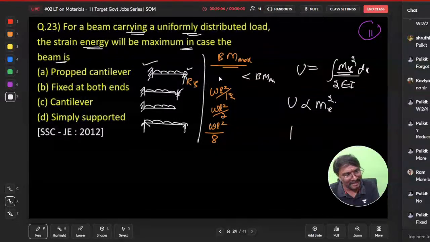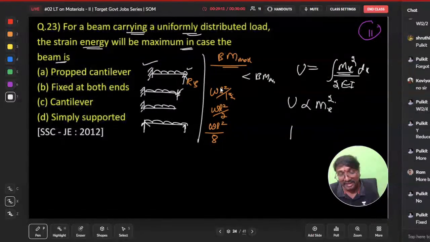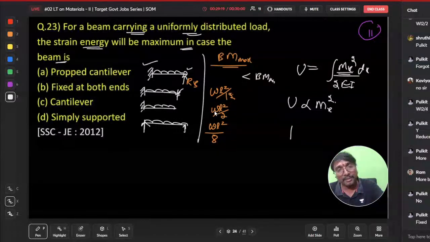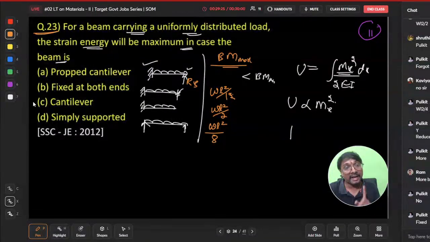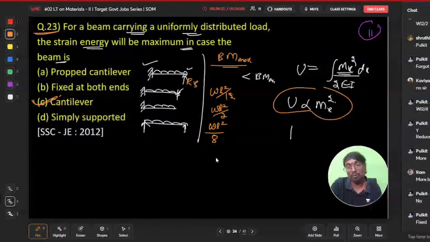Even if you compare any value, it is lesser than that of the cantilever only. Which beam is having the highest bending moment among all of these? The cantilever has the highest bending moment. So automatically that cantilever beam will have more strain energy, right?